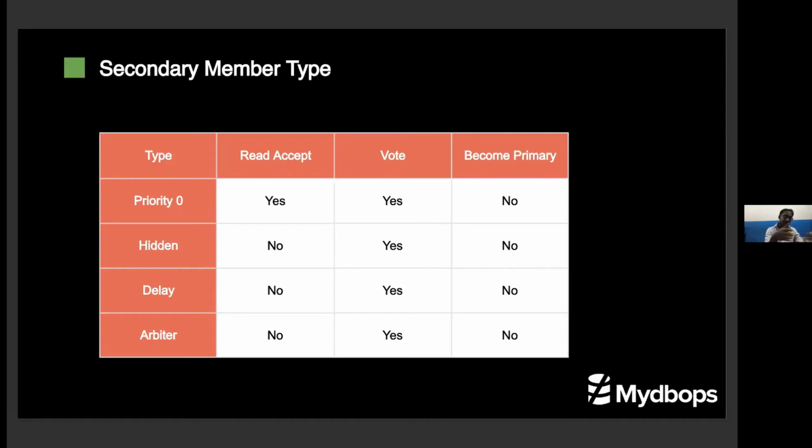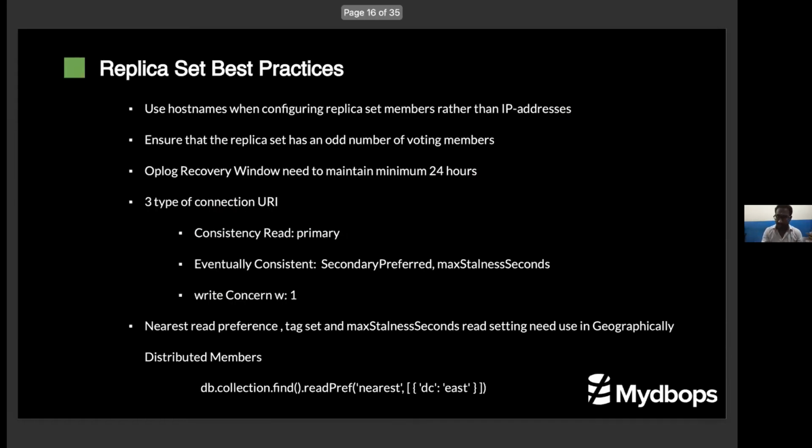You can switch the hidden node, the delay node, into the primary node, and you can solve the business instead of taking a complex backup system and restoring it. That is totally chaos if you find that particular delay time. Arbiter is just for election. You don't keep any data, it just votes. This tabular column helps to understand the types of the secondary and its characteristics.